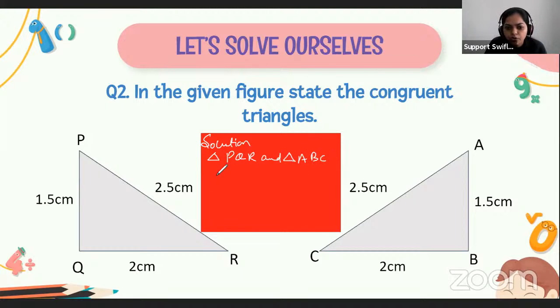In these two triangles, what is given? PQ equals AB equals 1.5 centimeter. And next is QR equals BC equals 2 centimeter. And also what is given? PR equals AC equals 2.5 centimeter.